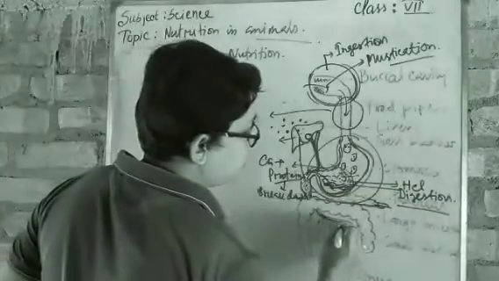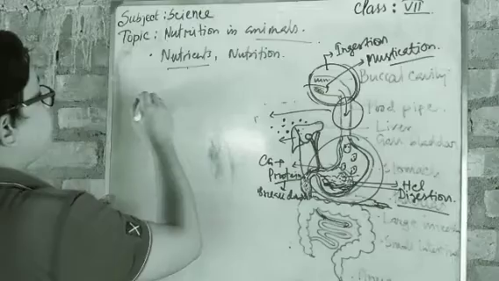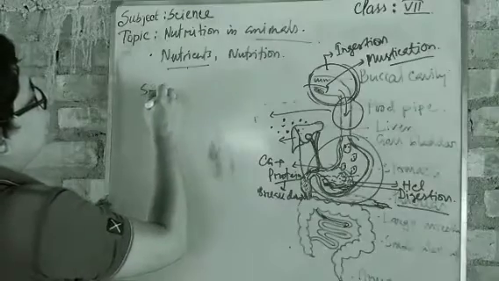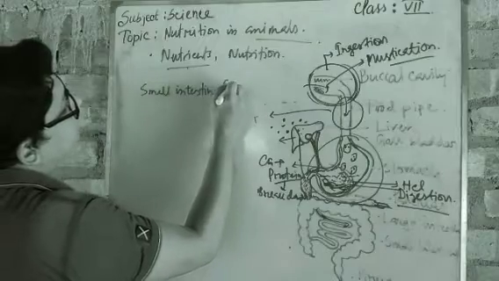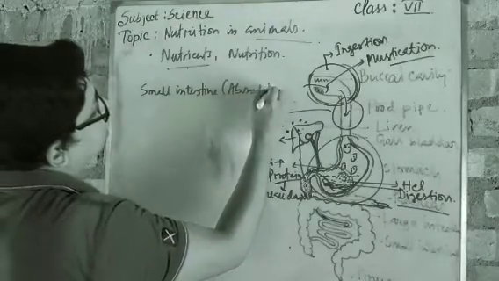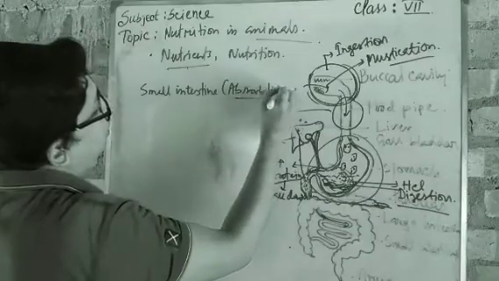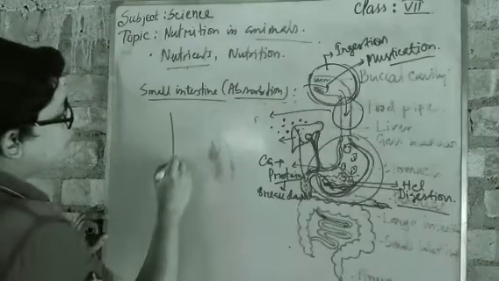Now come to the inside part of the small intestine. Small intestine absorption. Okay, look at the figure.